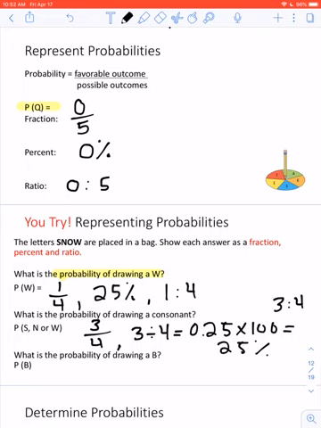What is the probability of drawing a B? This is kind of like that Q question. There is no B in there. So that just means that there's a 0 out of 4 chance, 0%, it's impossible, and 0 out of 4 as a ratio.